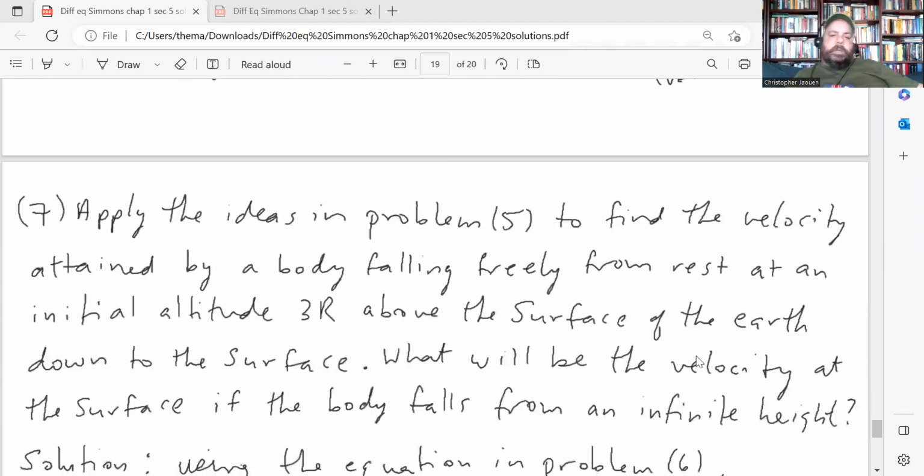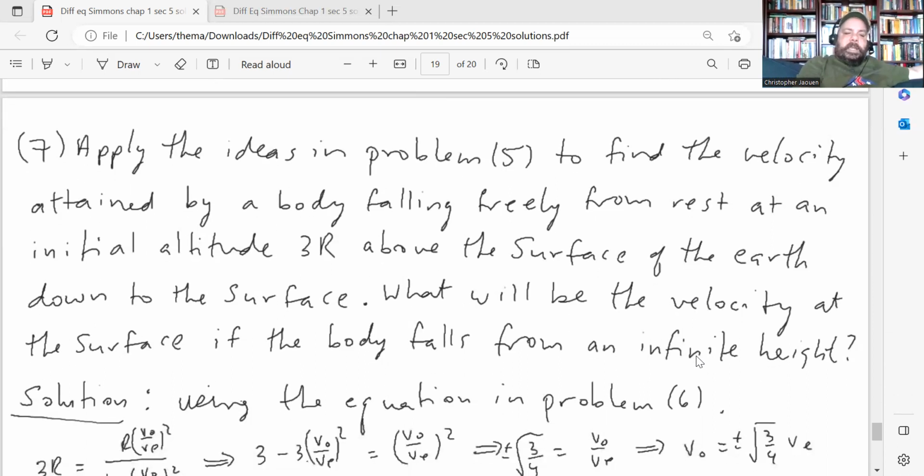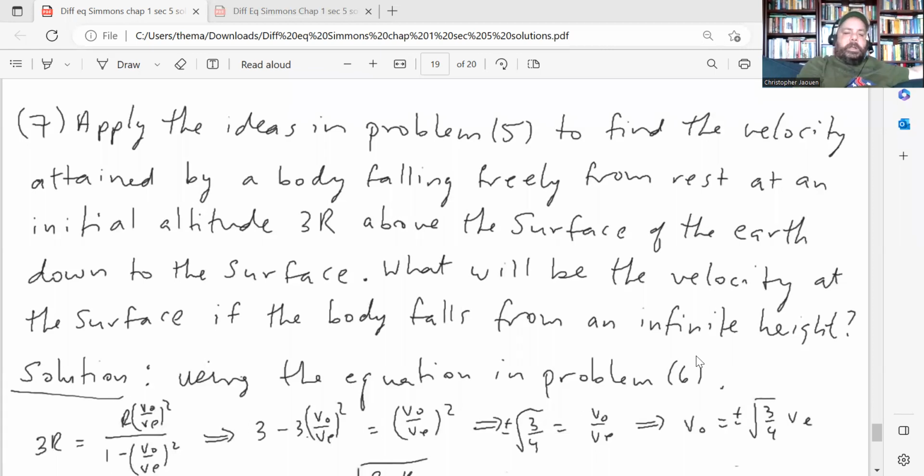Question number 7, apply the ideas in problem 5. Apply the ideas in problem 5 to find the velocity attained by a body falling freely from rest at an initial altitude 3r above the surface of the Earth down to the surface. What will be the velocity at the surface if the body falls from an infinite height?